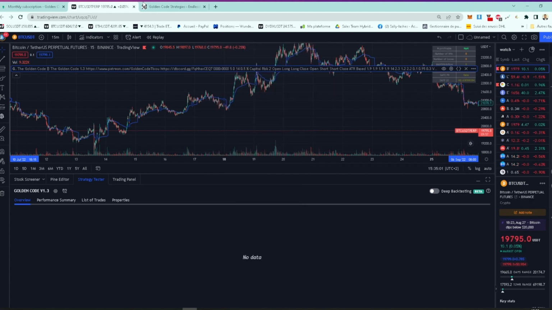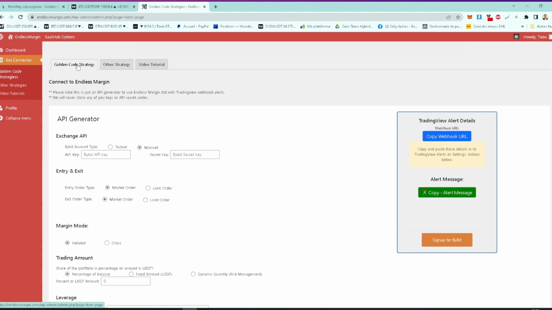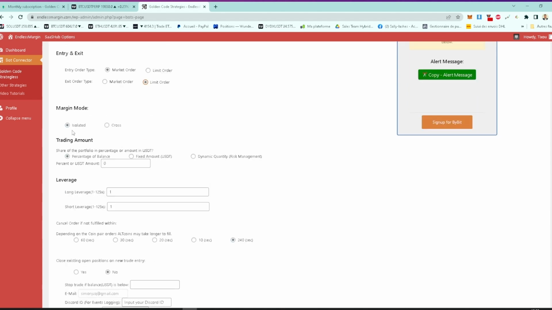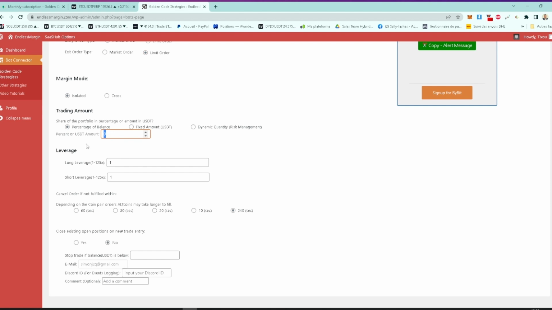Now go on the Endless Margin website, our partner for the Bybit bot solution. Put in your API key from Bybit, whitelisted with Endless Margin. Set market entry and limit exit. Set the leverage.